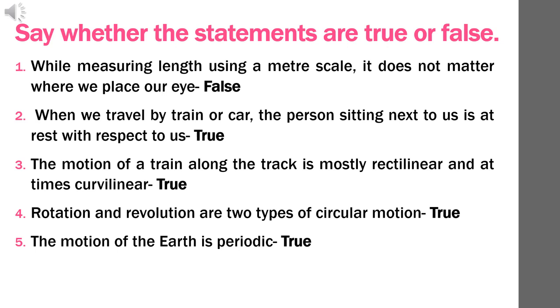Question number 3. The motion of a train along the track is mostly rectilinear and at times curvilinear. Answer: true. Question number 4. Rotation and revolution are two types of circular motion. Answer: true. Question number 5. The motion of the earth is periodic. Answer: true. That is, the motion of the earth takes place at equal intervals of time.